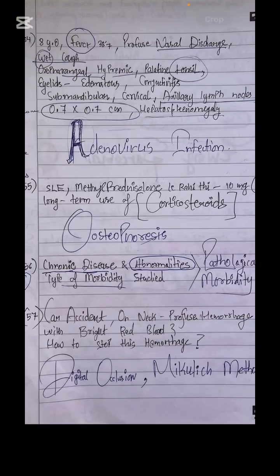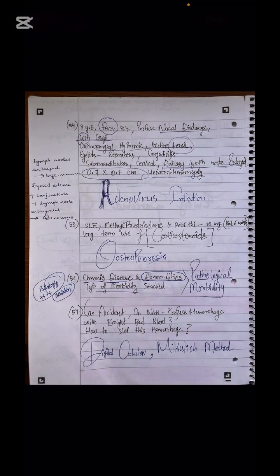Next patient says in the car accident what has happened? Profuse hemorrhage with bright red blood. How to stop this hemorrhage? Sir, on the neck when there is profuse hemorrhage, this is arterial blood because it is bright in nature. So arterial blood flowing through the neck, the best way to stop it is digital occlusion, the Mikulicz method.